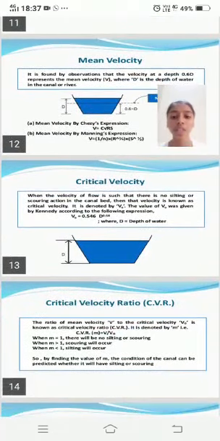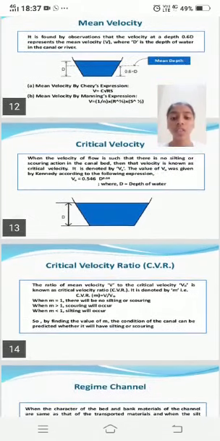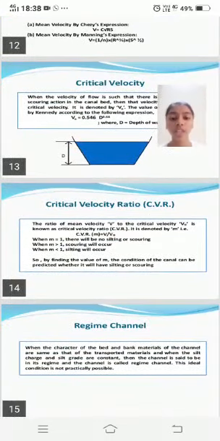Critical velocity: when the velocity of flow is such that there is no silting or scouring action in the canal bed, then that velocity is known as critical velocity, according to the following expression: V0 is equal to 0.546 d, where d is the depth of water. Critical velocity ratio CVR is the ratio of mean velocity V to the critical velocity V0. It is denoted by m, that is CVR m is equal to V by V0.